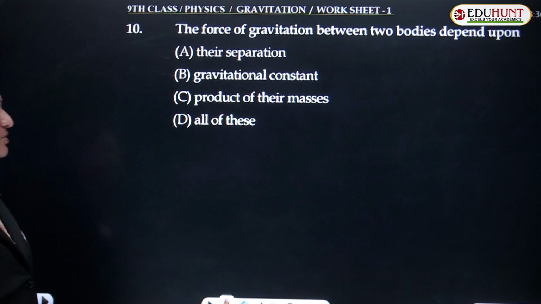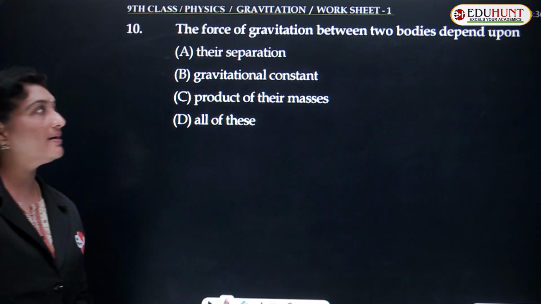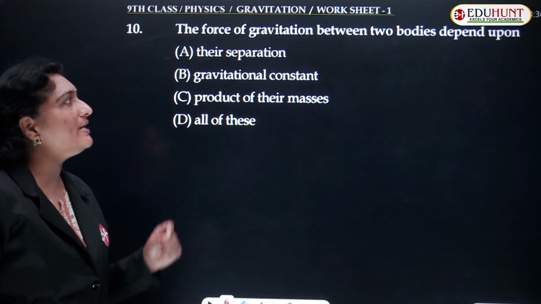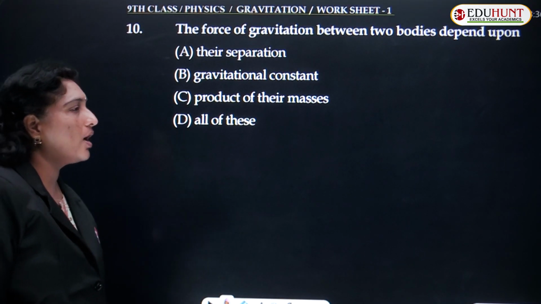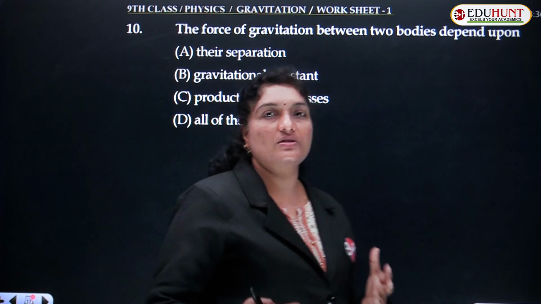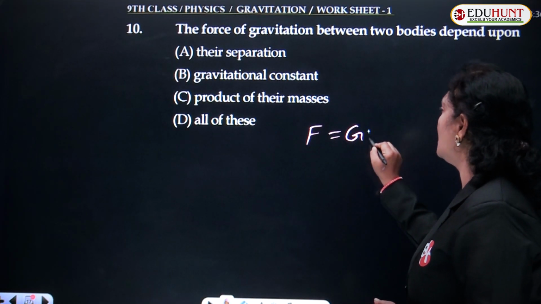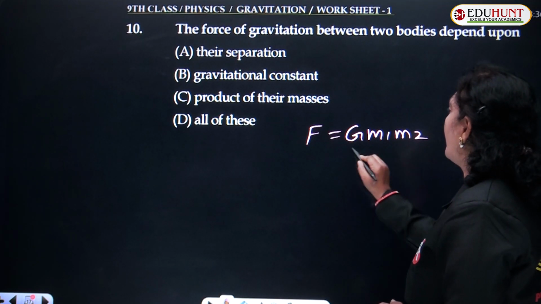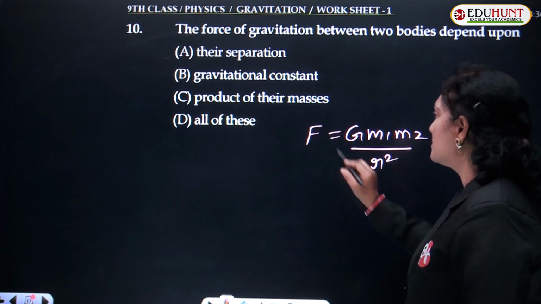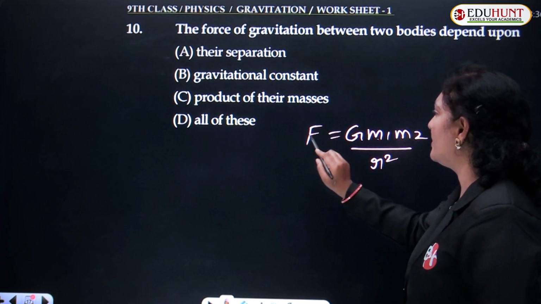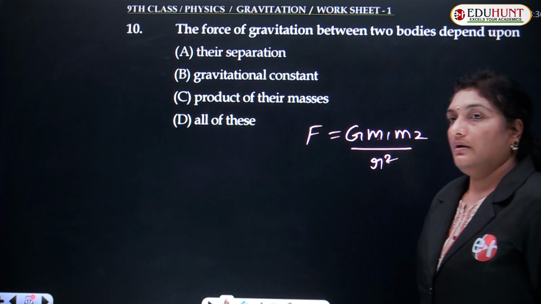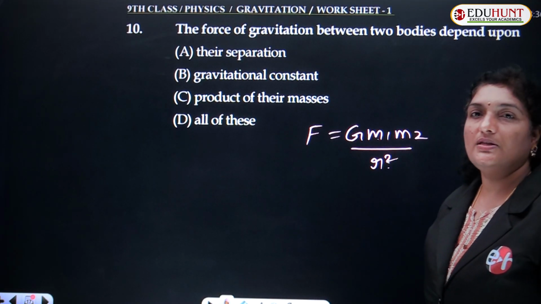Moving to question number 10, children. The force of gravitation between two bodies depends on. As we know, the formula is F equals G m1 m2 by r square. So F depends on the masses of the bodies, and F depends upon the square of the distance between the two bodies.